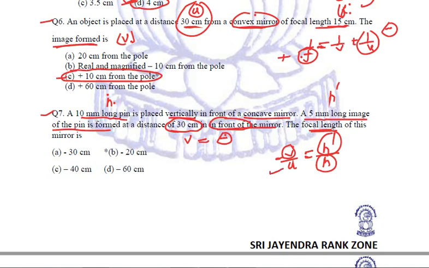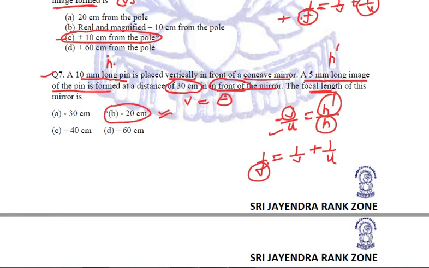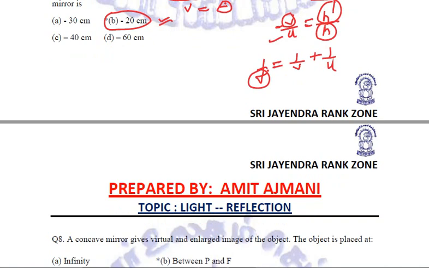We will find U, and once we get U, then simply we can apply the mirror formula: 1 by F is equal to 1 by V plus 1 by U. We will get the answer of F, which in this case will be minus 20 centimeter. Almost everything I have already told. Just put in the values and try to check that your answer comes out to be minus 20 or not. Just calculation part. Of course, you need to remember the sign conventions.